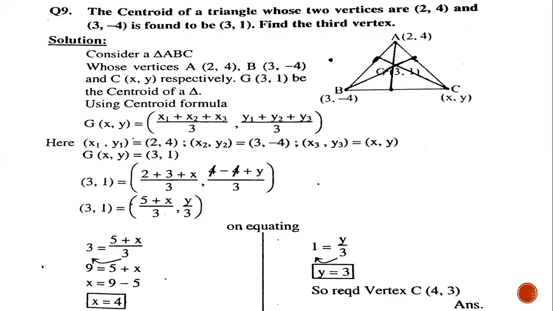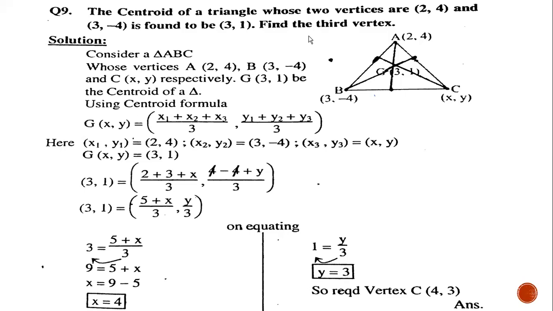Question number 9. The whole class, understand this question carefully. I am taking the pen again.